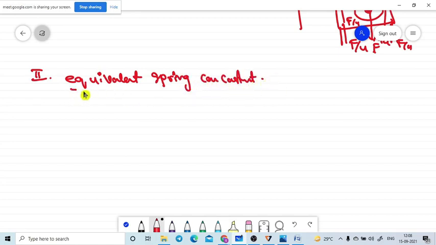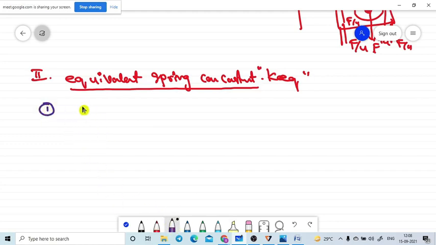We are going to find this equivalent spring constant, K equivalent. Here we are taking special cases. The first case is springs connected in series.